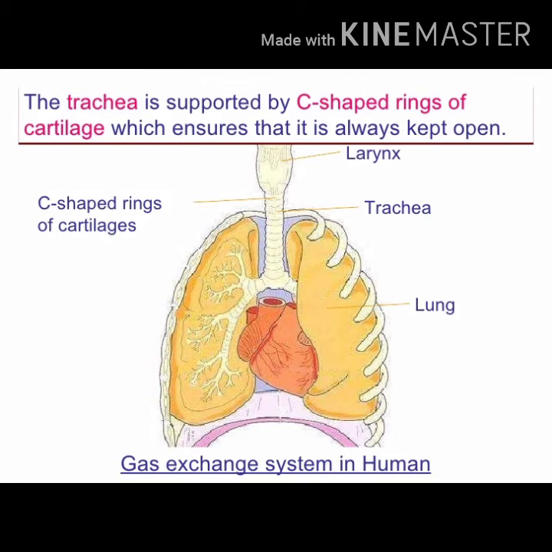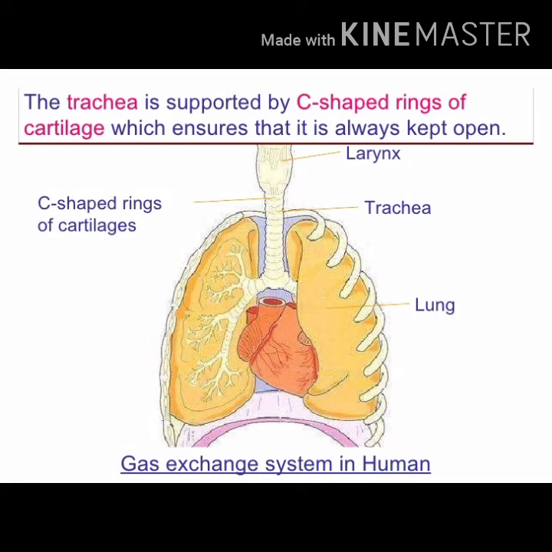And after that, the trachea is divided into two parts, to the right lung and left lung. That is known as the bronchi. And further it is divided into small structures that we call bronchioles. The bronchi are further divided into bronchioles.